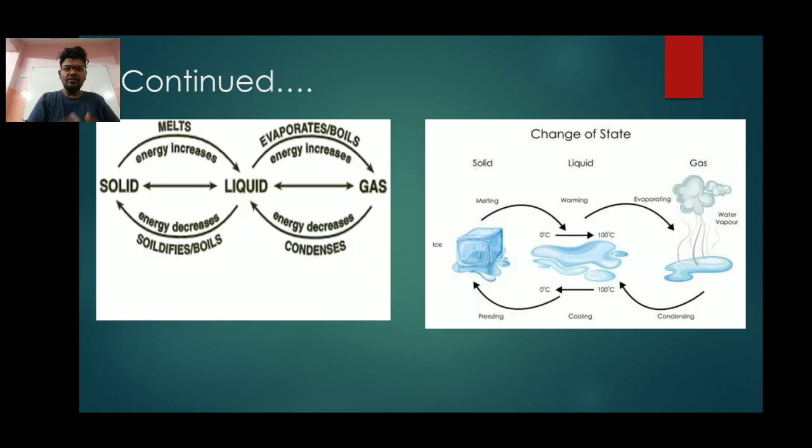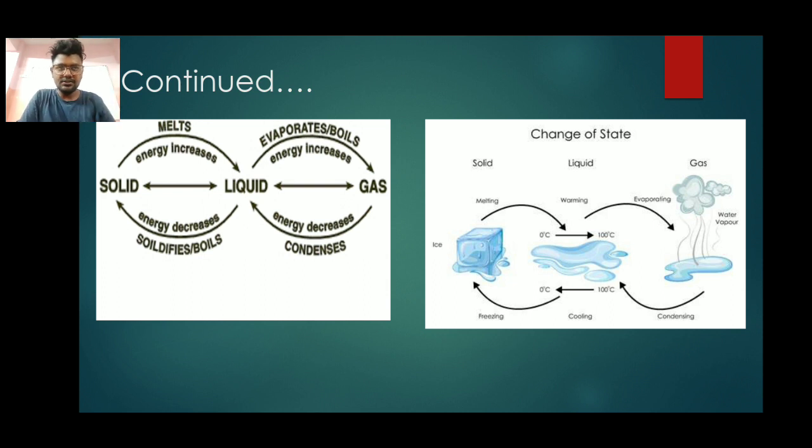So I have a concept to discuss here, because when we teach we need to understand by the figure also. You can see both figures and analyze. Solid to liquid changes; what is it? Melting.